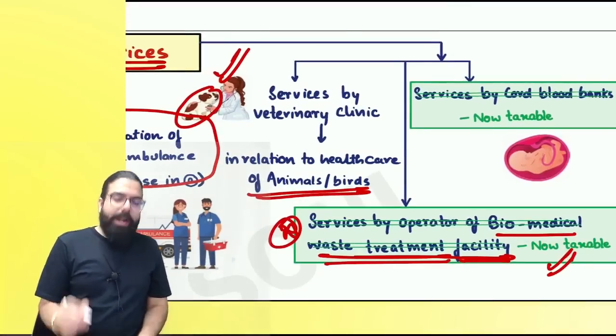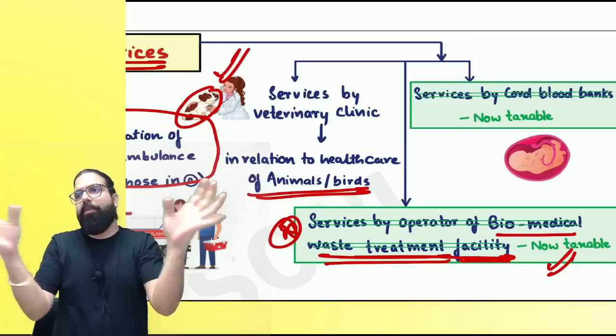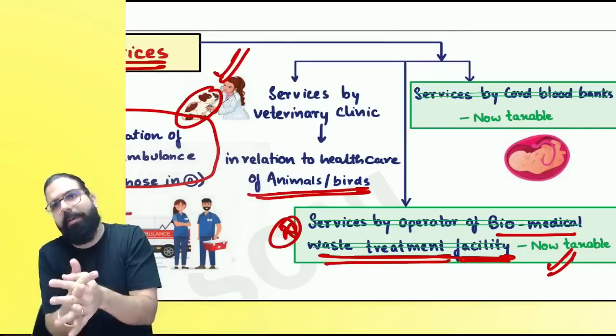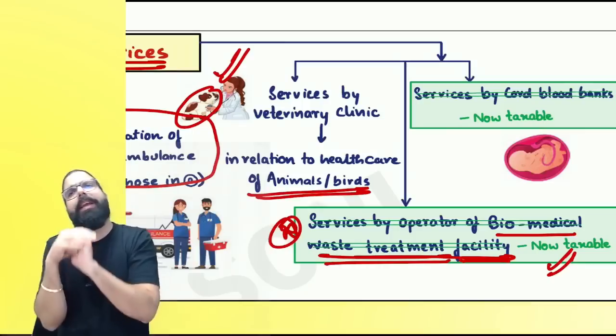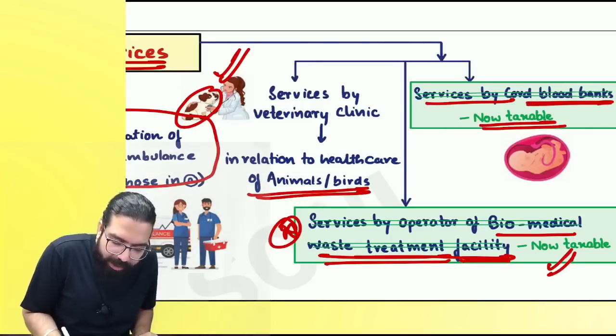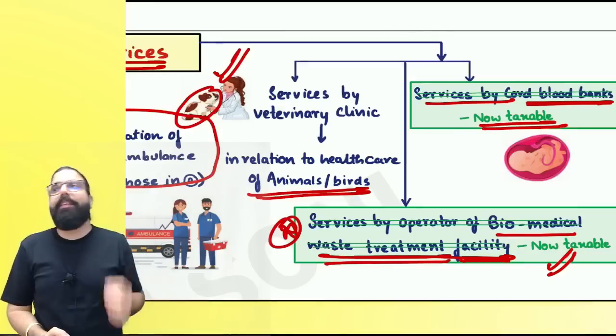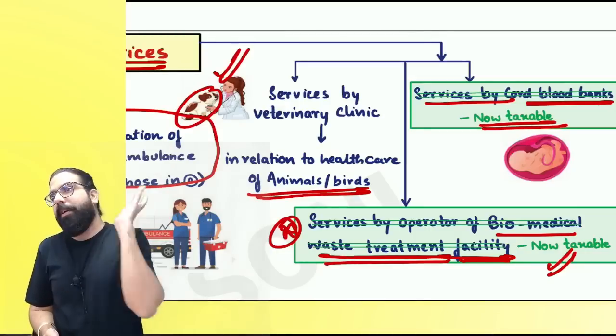Next one. What happens whenever one baby is born? Baby is connected to the mother with an umbilical cord, right, everyone? Umbilical cord preservation services were given earlier. Now also it is given. Earlier it was exempted. Now government is going ahead and saying it will be taxed. Services by cord blood bank are always taxable. Can we go ahead, everyone? It shall be now taxable. Government is going ahead and saying simply, we will keep it taxable.